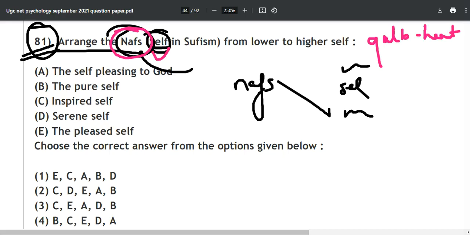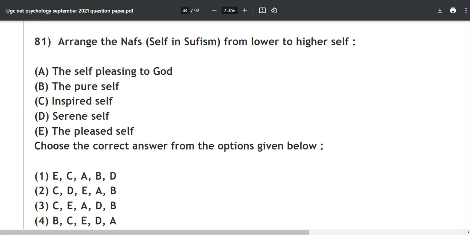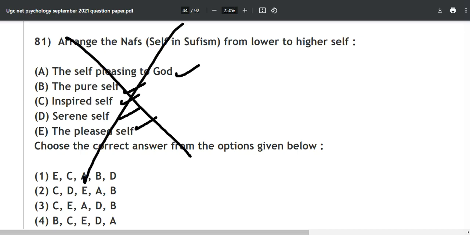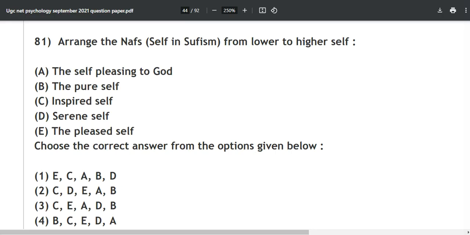From lower to higher self. There are stages of the self in Sufism, and they are asking you to arrange them from lower to higher self. So try to answer this. What will be the correct answer for this question, which they asked from unit number 1? The self-pleasing to God, the pure self, inspired self, serene self. The question has never come after this 2021 edition, so be careful, it might not repeat, but you must know these levels from lower to higher self.